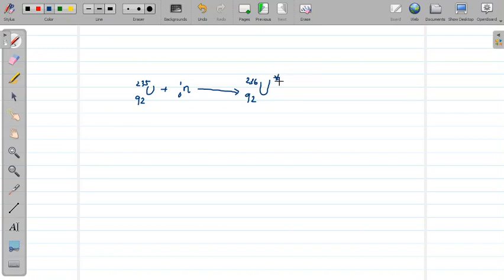So let us give a star which corresponds to the excited state of uranium-236, and eventually this uranium-236 will split into two smaller nuclei, say X and Y, and more neutrons, and in this process a large amount of energy will be released, and this Q corresponds to the energy released in this process. This uranium-236 is a very highly unstable isotope, and hence it is splitting up into two smaller fragments. We call these fragments X and Y fission fragments.